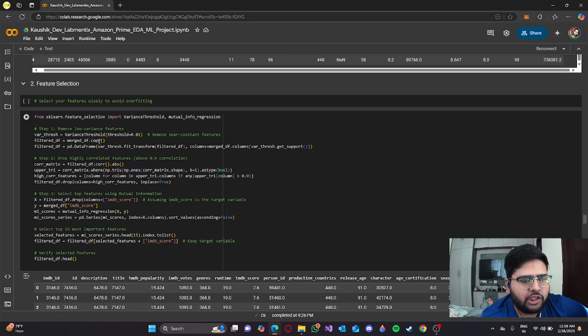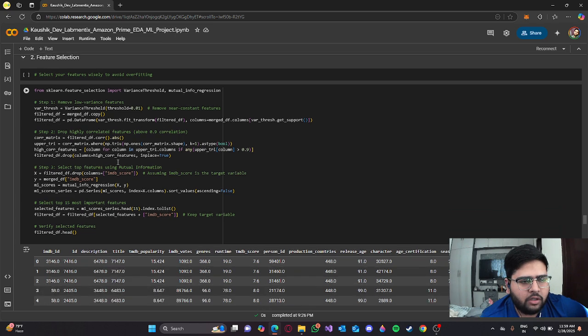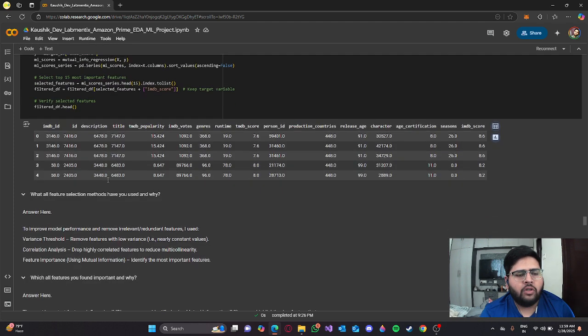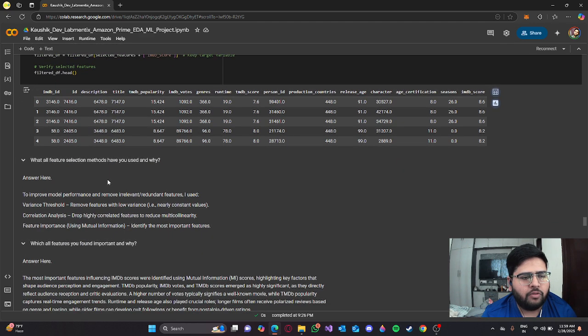For feature selection: remove low variance features, drop highly correlated features, select all features using mutual information. I've used mutual information to improve the model performance and remove irrelevant and redundant features. I've also used a variance threshold to remove features with low variance. Correlation analysis drops highly correlated features to reduce multicollinearity.